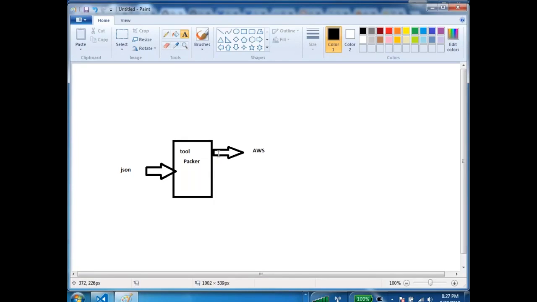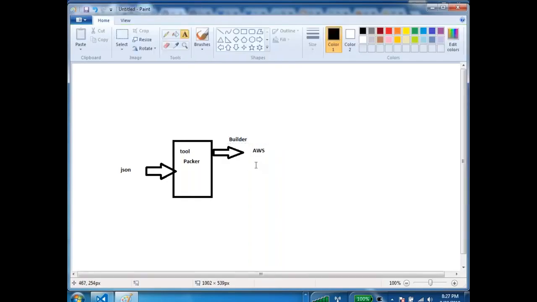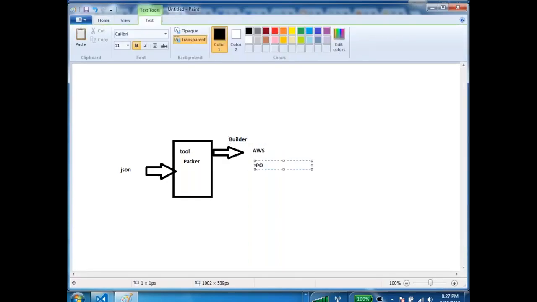Fine. Did we understand the concept? Now in this case, the input is a JSON file, and where you want to build it, what do we call it? Builder. And after building this, any custom work which you want to do, we call it provisioning. And this is what we do in Packer.